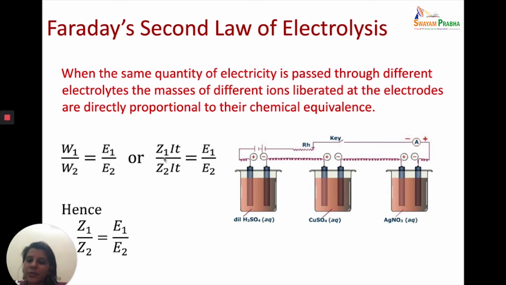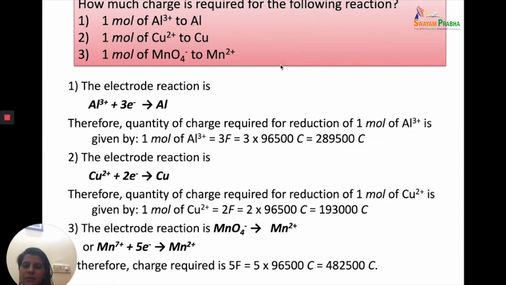We know Z1 I T upon Z2 I T is equal to E1 by E2. Therefore, Z1 upon Z2 is equal to E1 upon E2. So the masses of different ions liberated are proportional to their chemical equivalents.